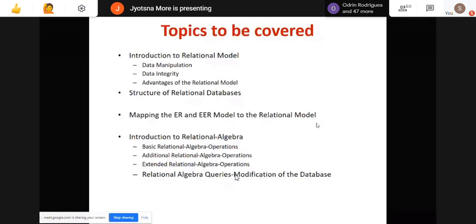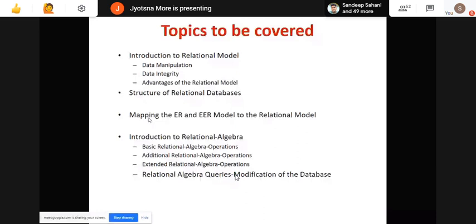In the exam, they may ask you a 20 marks question or a 10 marks question. If it is a 10 marks question, then they will provide you an ER diagram and ask you to convert this ER diagram into a relational model. Second, they will ask you the theory about the conversion of ER/EER diagram to relational model; all the rules you have to write. And third, they may ask you to draw an ER diagram for a given problem statement and convert the ER diagram into a relational model. That is totally a 20 marks question. So any type of question they may ask you.